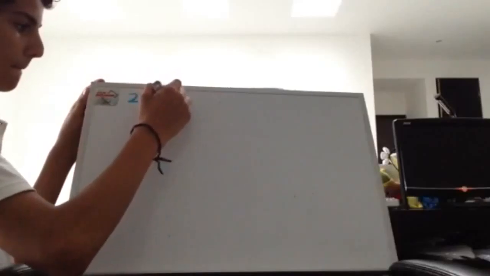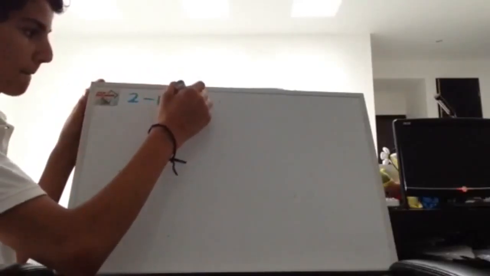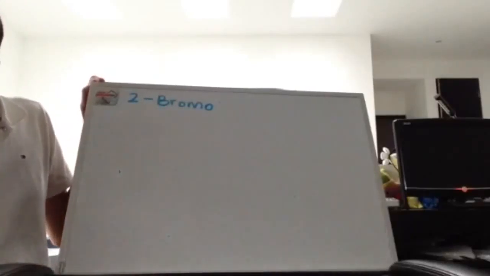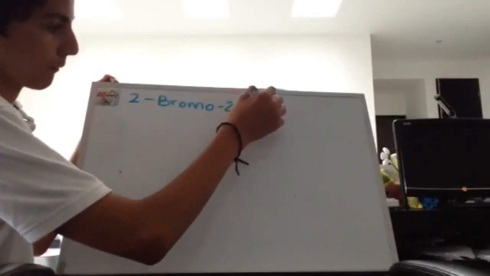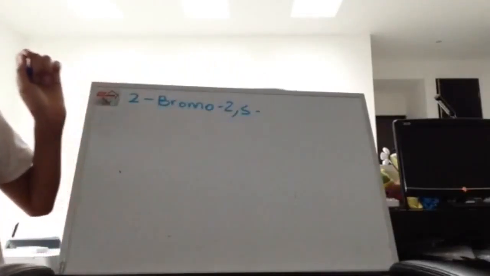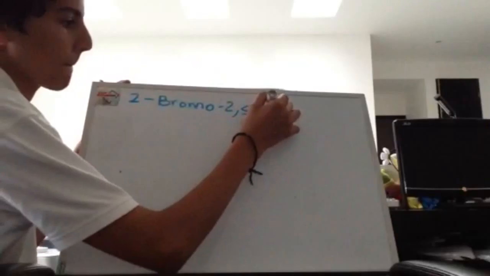Now we're going to see an example of how to draw the structural formula of an alkane. The name is 2-bromo-2,5-dimethylhexane.